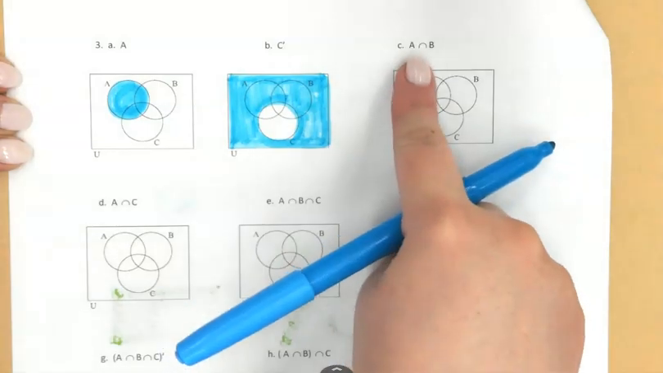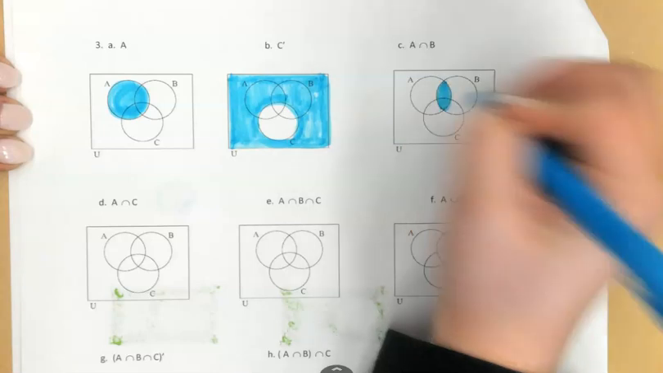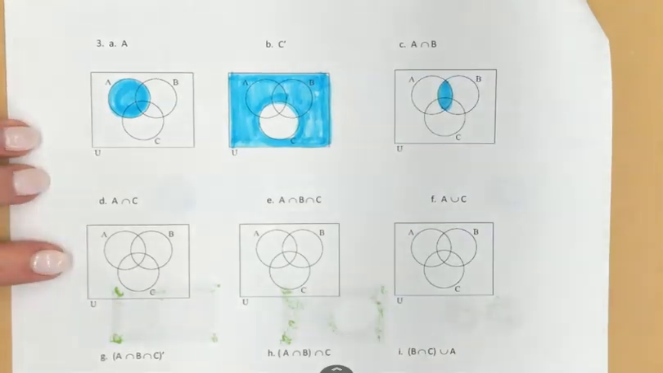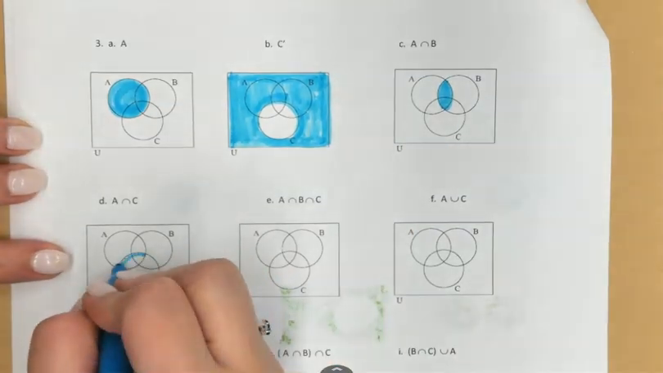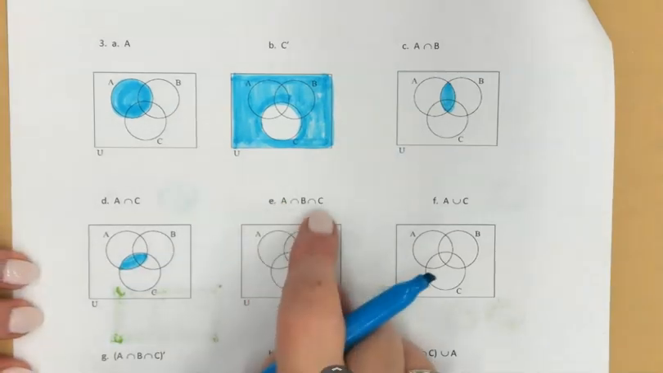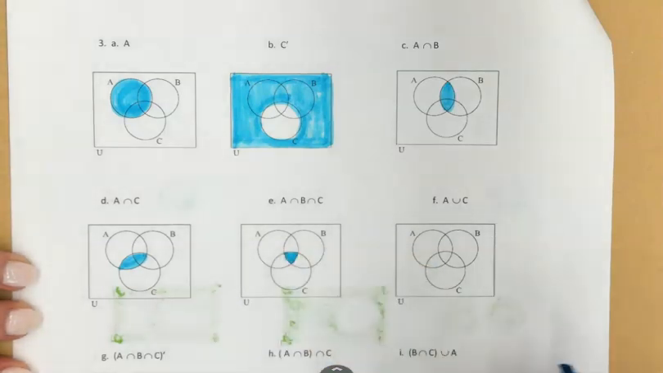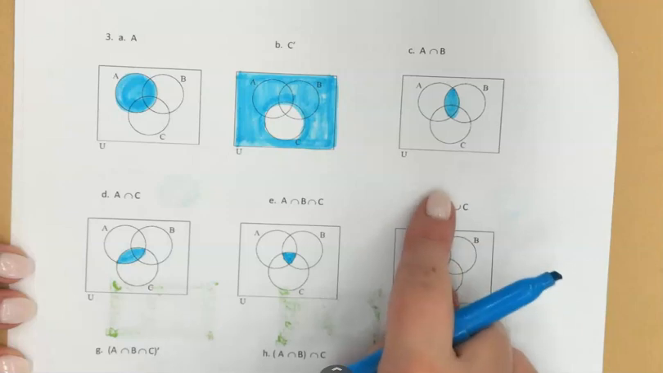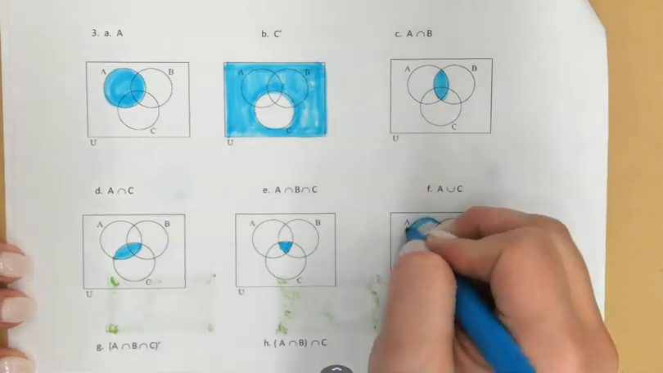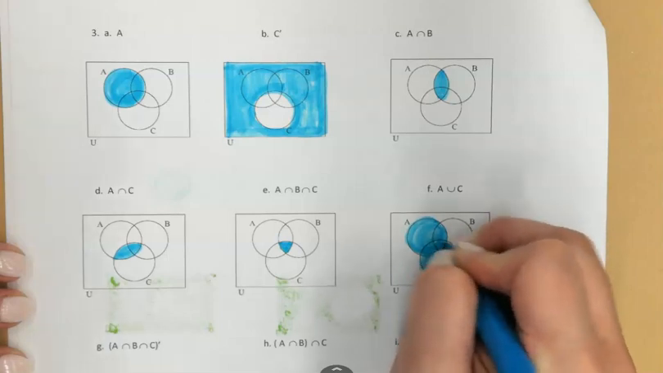Okay, the next one is the intersection of A and B, and I have that here. D is the intersection of A and C. That happens here. E is the intersection of A, B, and C. So where all 3 overlap here in the middle, that tiny triangle looking piece. F is the union of A and C, so that means all of A and all of C.